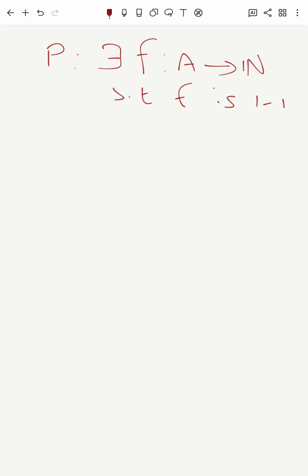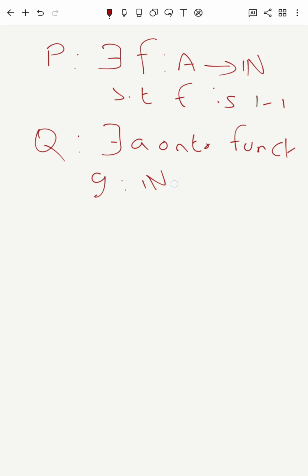P is a statement saying that there exists a 1-1 function from A to N, and Q is a statement that says there exists an onto function g from the set of all natural numbers to set A. So P says there exists a 1-1 function from A to N. Q says there exists an onto function from N to A.